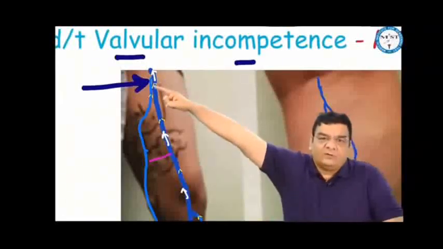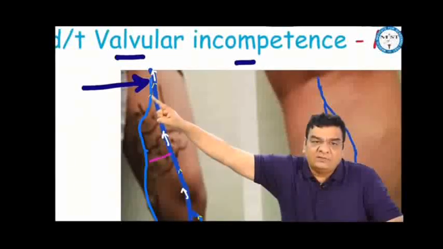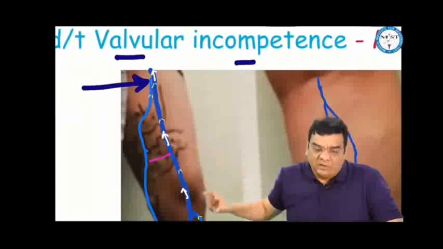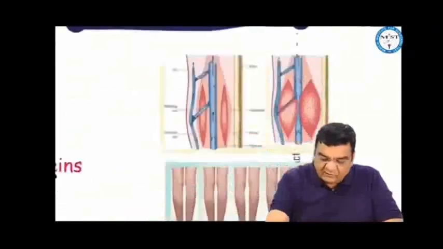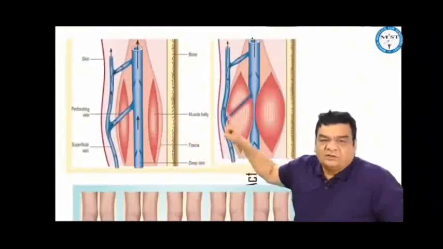If there is more back pressure in the femoral vein, this can put pressure on the valves here, and this can make this valve incompetent. If this valve becomes incompetent, that means saphenofemoral valve becomes incompetent. Now, when this patient is walking, when the muscles are contracting, if we carefully take a look at the two, this is a normal story, and this is a valvular incompetence story.